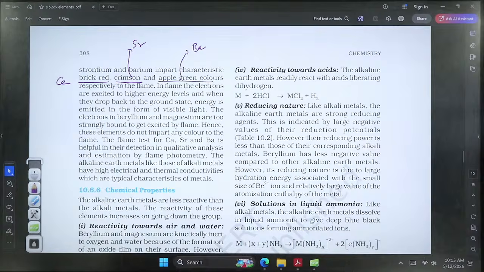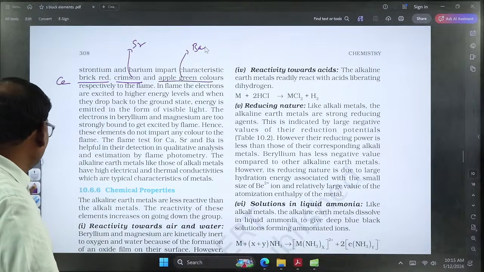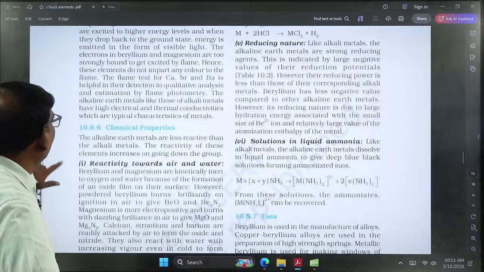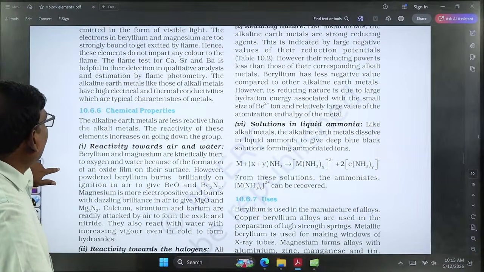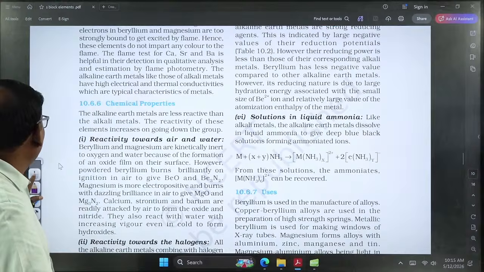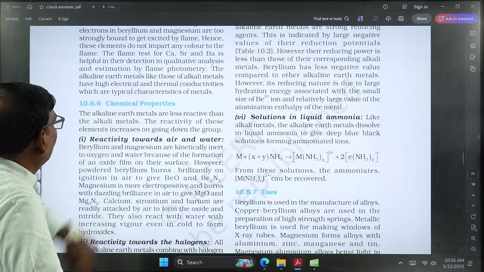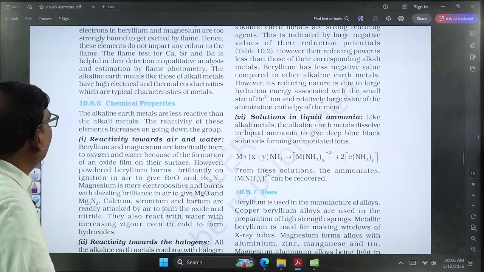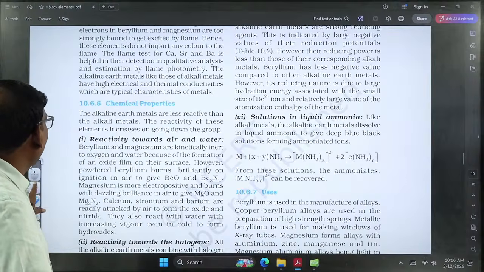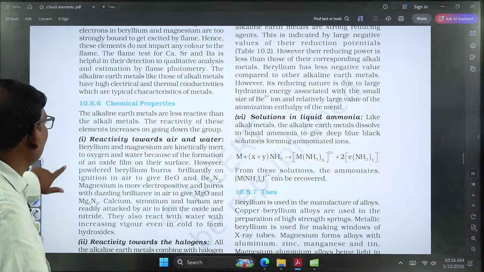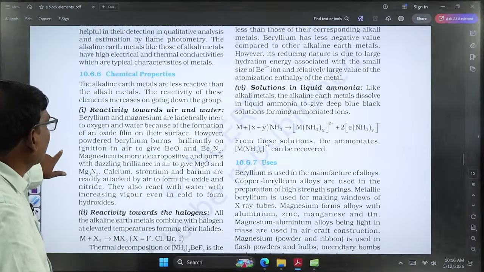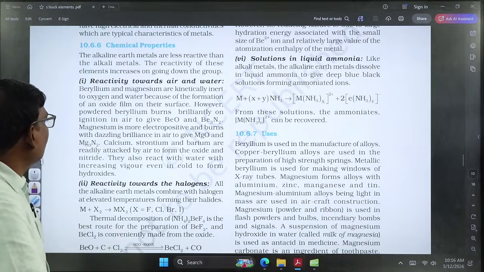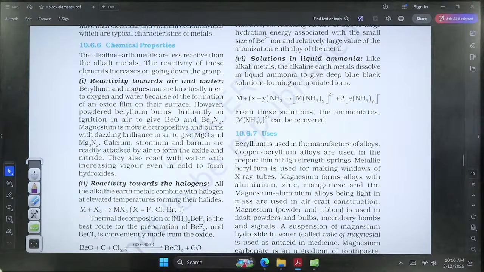Okay. And one more thing, the conductivity of these alkaline earth metals compared with the alkali metals: alkali metals have high electrical and thermal conductivity compared with alkaline earth metals. Coming to the chemical properties of these group elements, similar to the first A group elements, they also react with atmospheric air and water.